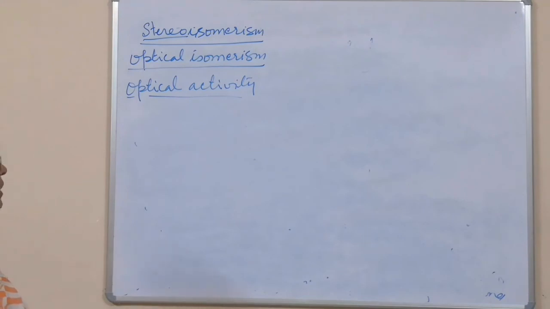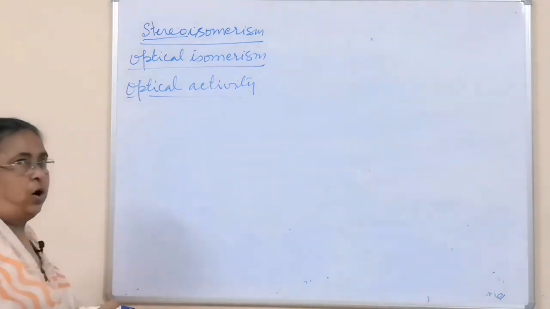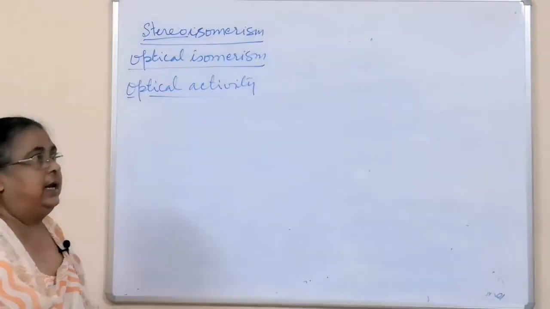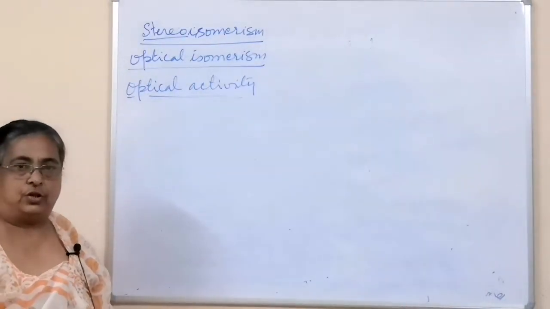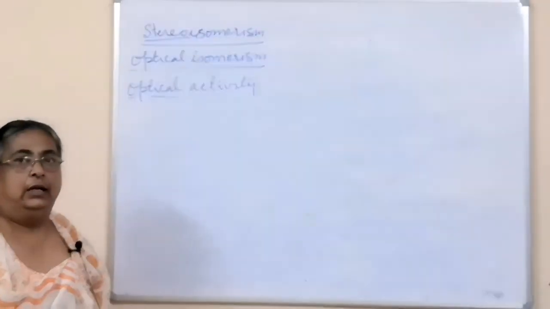Optical activity. So, consider ordinary light, which consists of 7 colors.